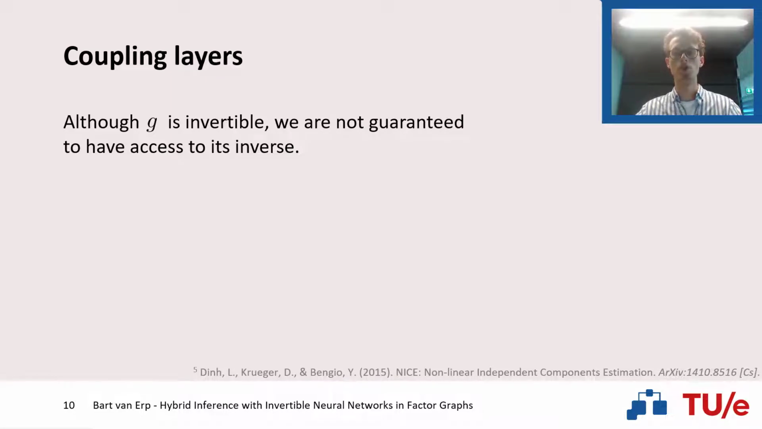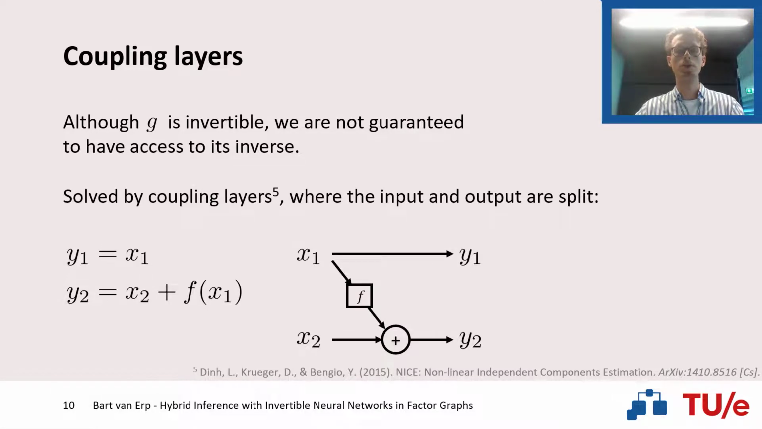Although we've mentioned that this function g is assumed to be invertible, that doesn't mean that we have actually access to its inverse. And because of that, it can still be very tedious to compute this message towards the input of that particular function. Luckily, this problem has been solved by the coupling layers, where we split our input and output. Here I simply demonstrate the additive coupling layers. So what happens is that our input x gets split, and x1, which is the first partition of this input, is directly propagated to our output y1. And y2, the second output, is simply equal to x2 plus some function of x1.